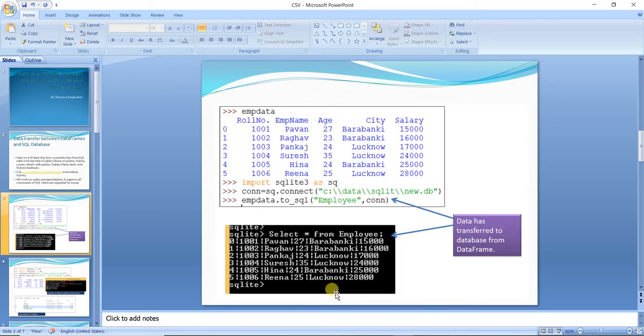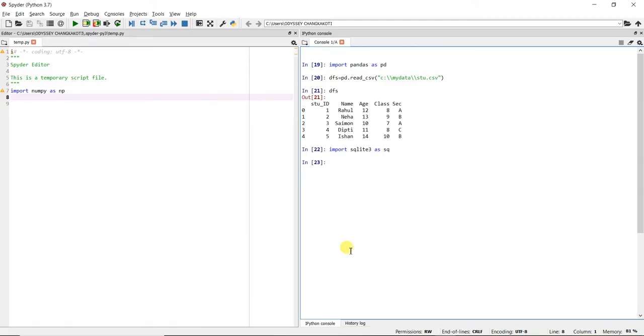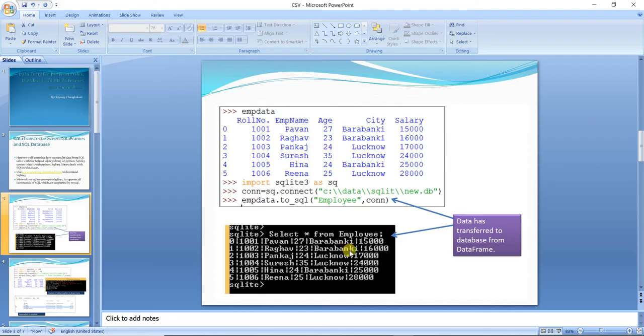Next, you have to establish the connection. Suppose I have written con equal to sq.connect, then within brackets we have to give the path.